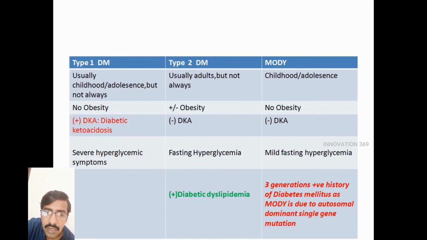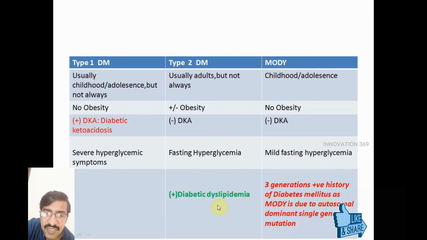So you don't see very severe hyperglycemia, but you see fasting hyperglycemia in these patients. And in MODY, maturity onset diabetes of the young, here also there is no severe hyperglycemia, but you see mild fasting hyperglycemia.